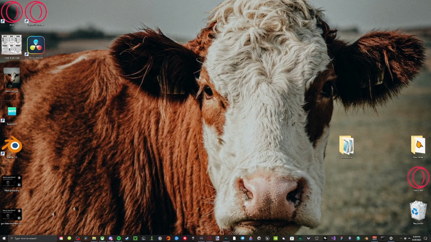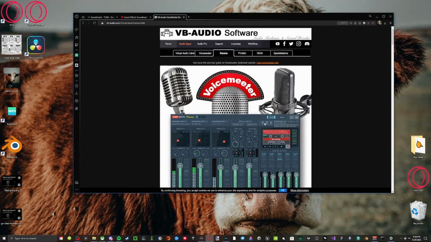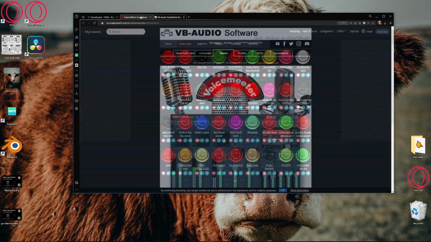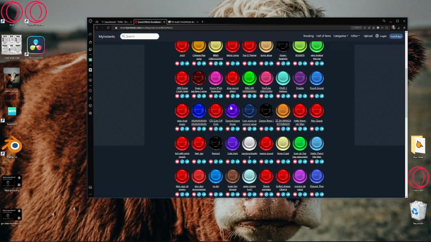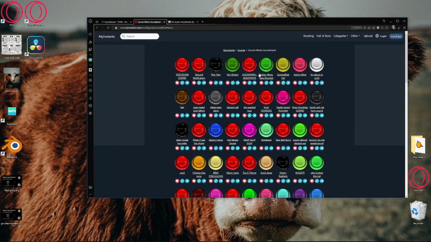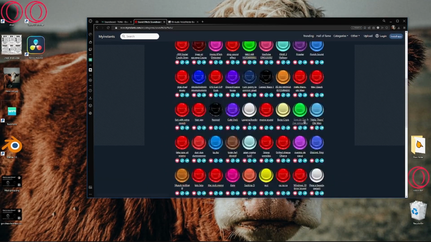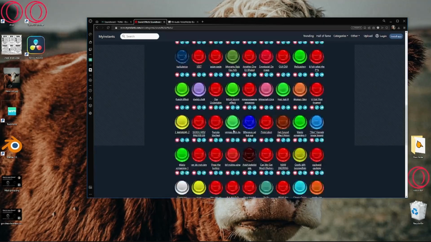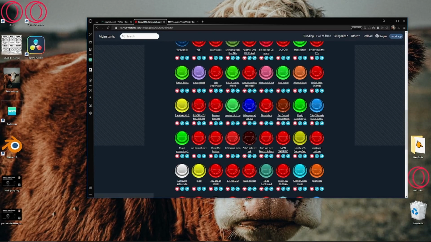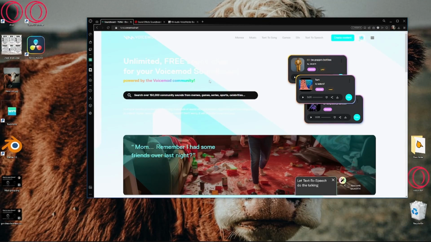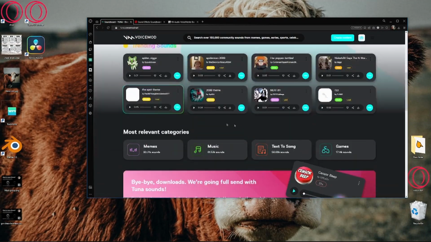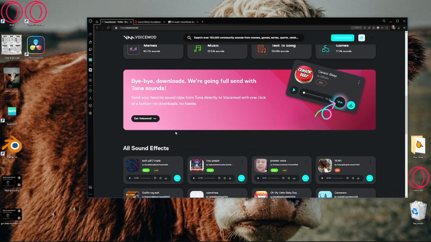Now, to get to the different type of stuff you can do for sound effects, I have 2 links in the description that will show all of these links, and you can download and install these, and all these should work. As well as this website right here, which will also do the same thing.